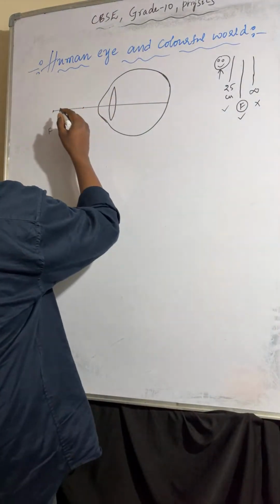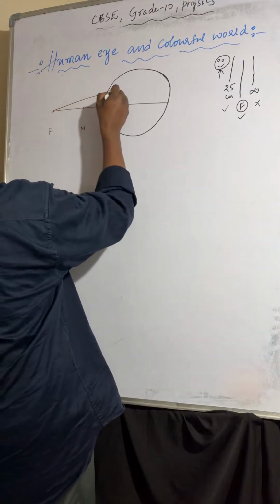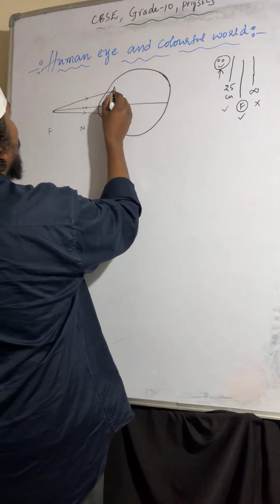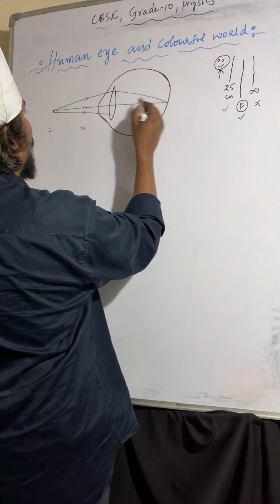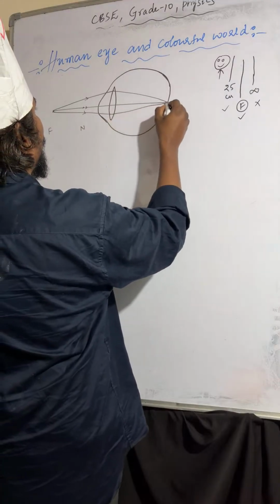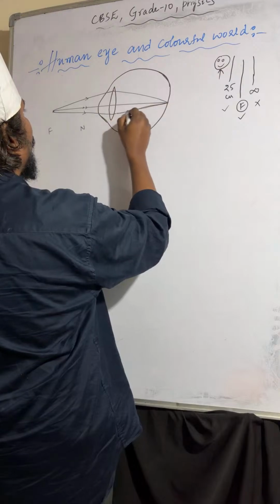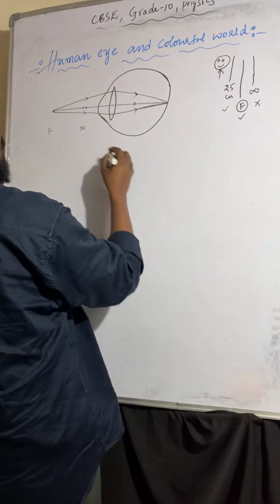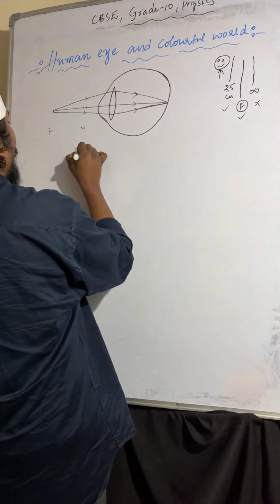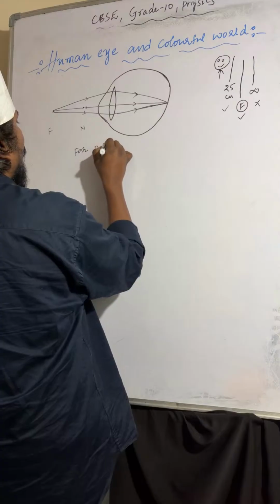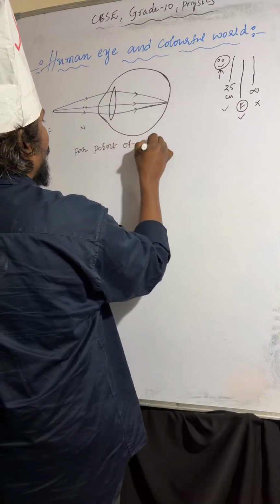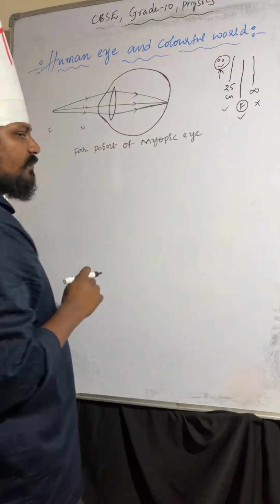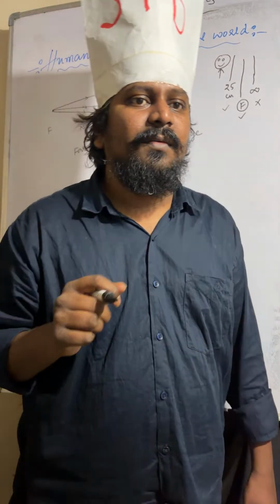Understood? If the light rays are coming from this point, the light rays will meet at the retina, like this. You can observe, these light rays will meet here. This is the far point of the myopic eye.